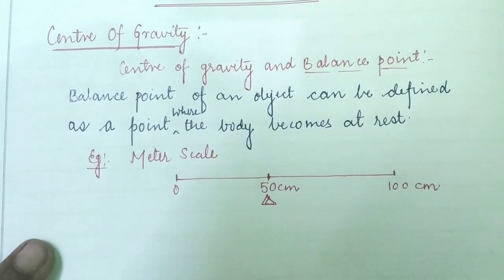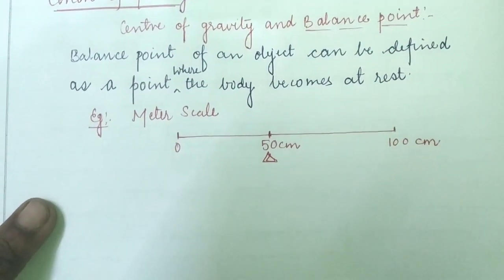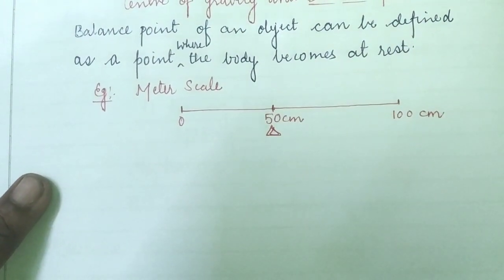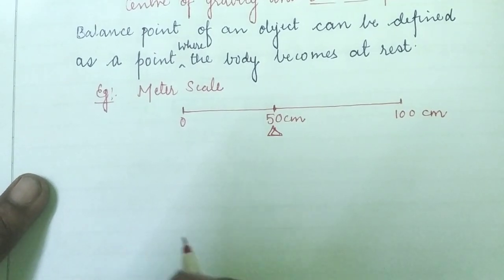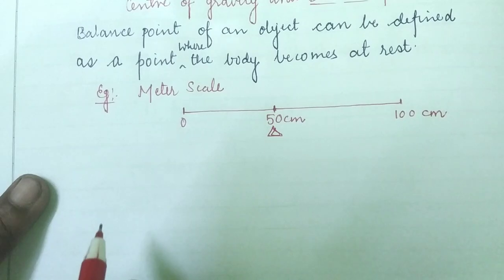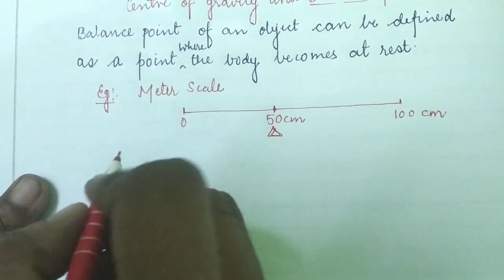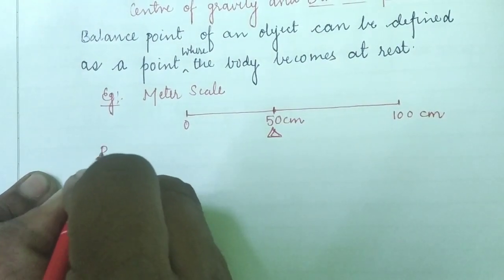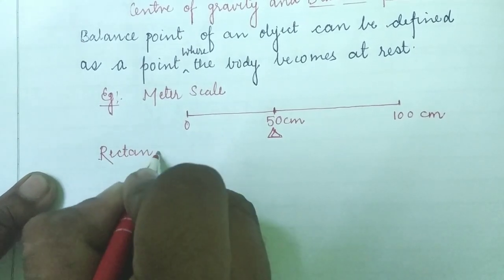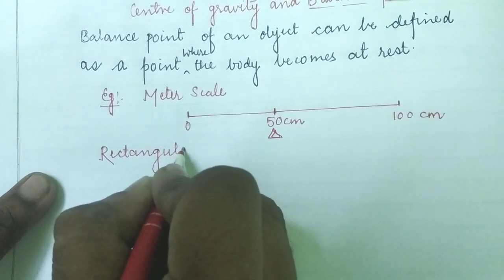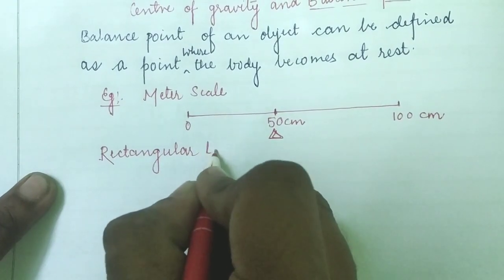Students, if someone says, no sir, we already know about the meter scale and its balancing point, please give me more elaboration about other objects. So let us suppose we have a rectangular lamina. Children, now I am going to take another example, a rectangular lamina. What do you mean by lamina?